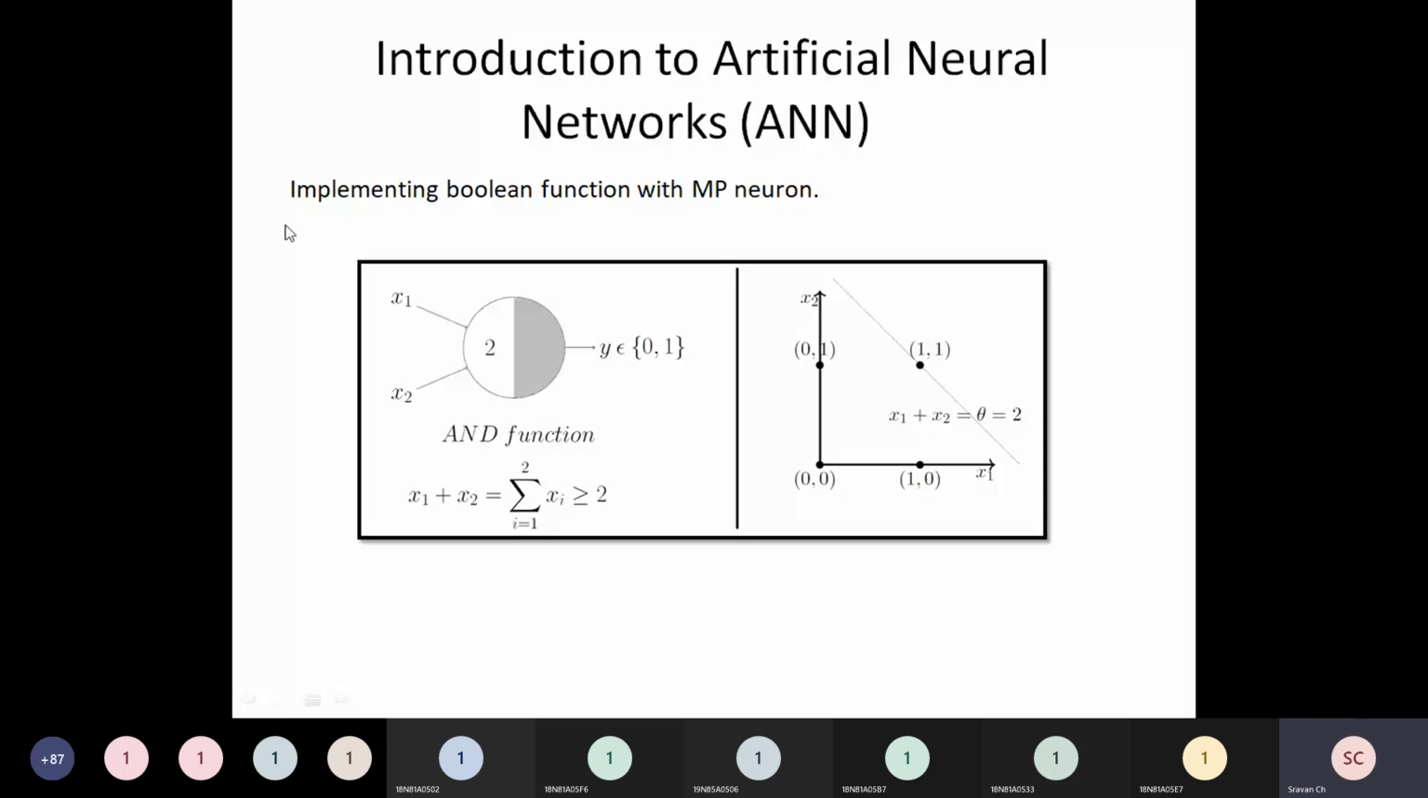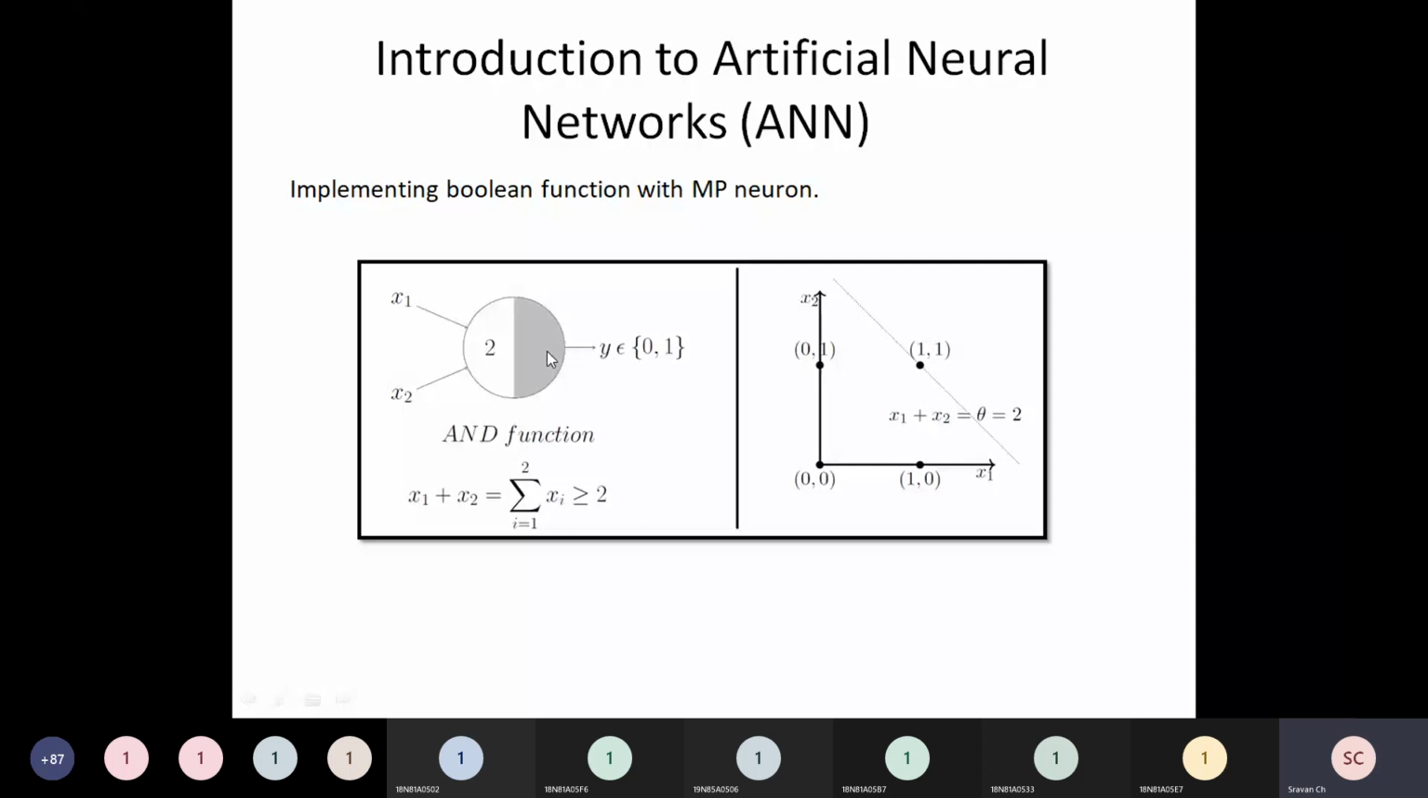Why have I written 2 here, why this value 2? What is this g of x? This is a g of x function, right? So how am I representing g of x? x1 plus x2 means summation. The sum of these two must be greater than or equal to 2. If it is greater than or equal to 2, then the output of this neuron will be 1. In all other cases, the output of this neuron will be 0.